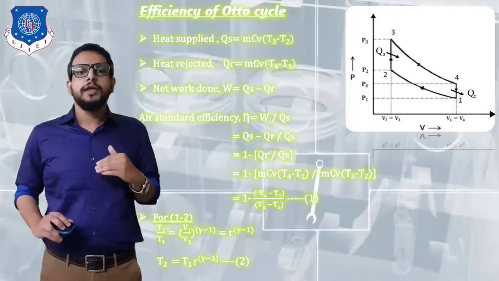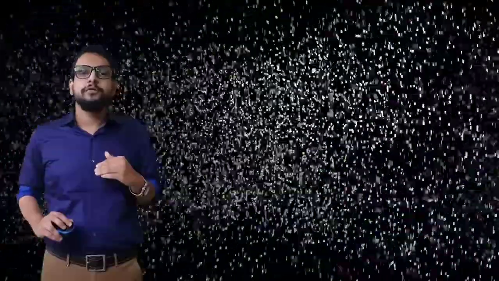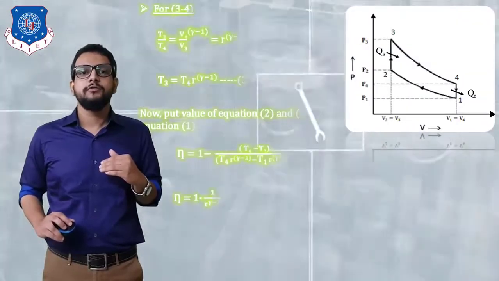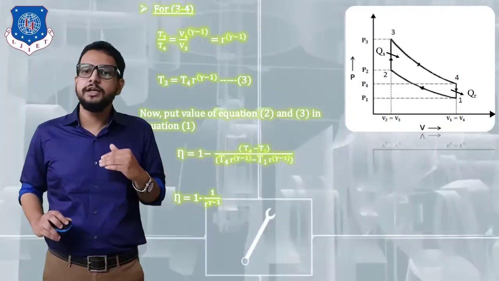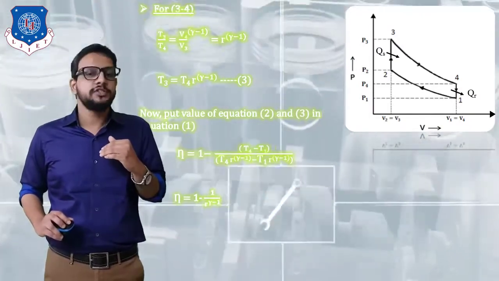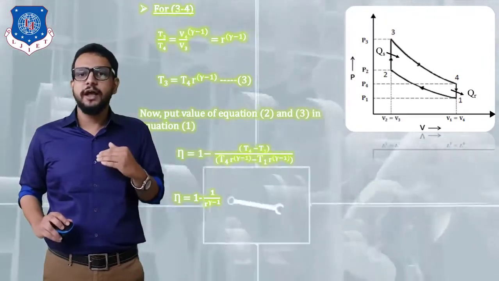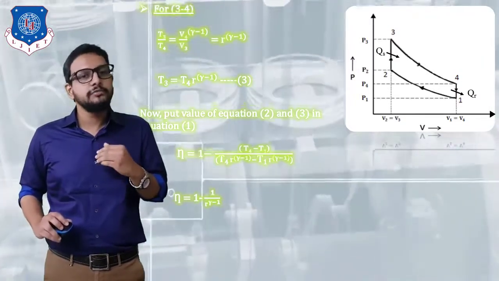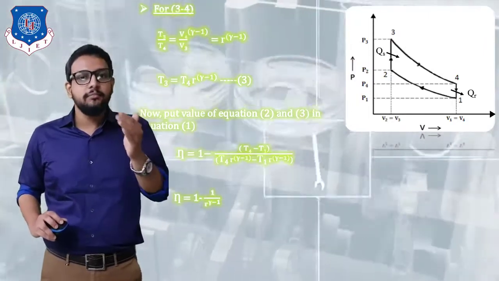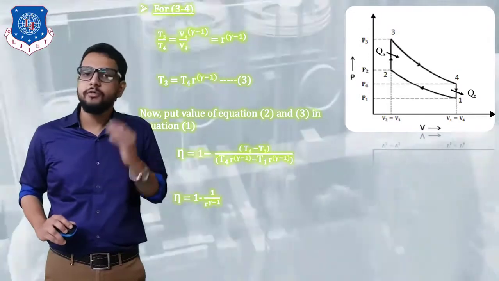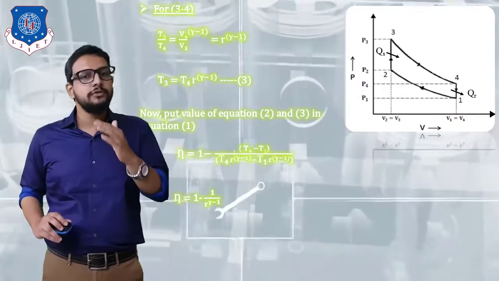Now in the next step further, for our process from state 3 to state 4, if you see carefully, that is an expansion process. In this process again it takes place adiabatically, so we can determine our TV relation. So in this process T3 by T4 is equal to (V4 by V3) whole raised to gamma minus 1.